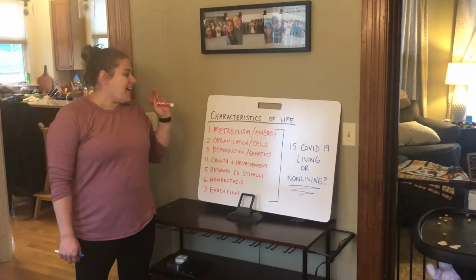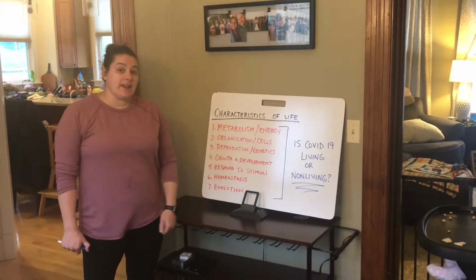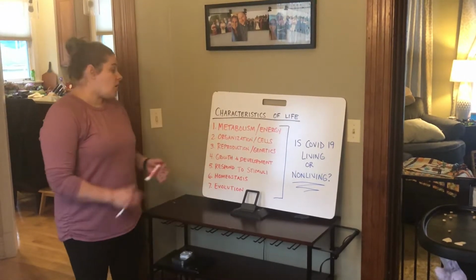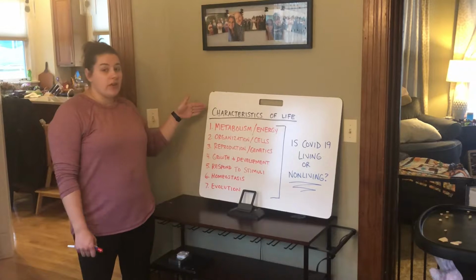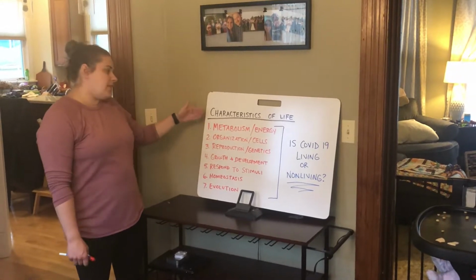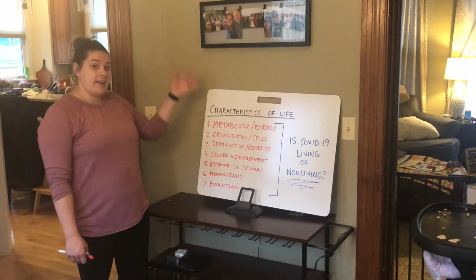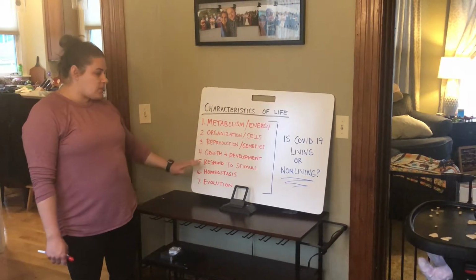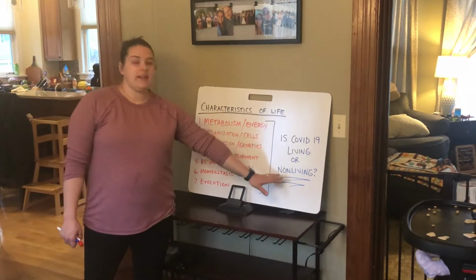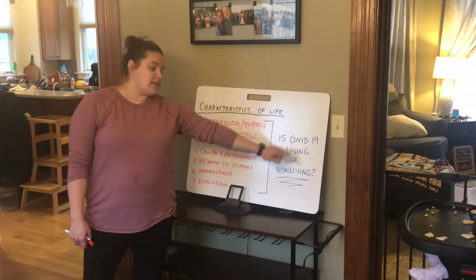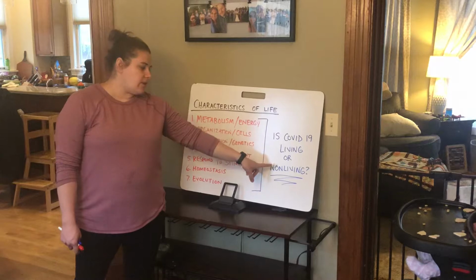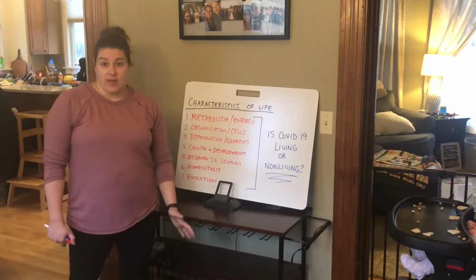Good morning. We are going to go over a quick introduction lesson of what the next 7 weeks of school are going to look like. Over the next 7 weeks, we are going to learn or relearn about these 7 characteristics of life in this order, okay? The whole point of this is as we learn about this, our guiding question for the rest of the year is: is COVID-19 or the coronavirus a living or a non-living thing?